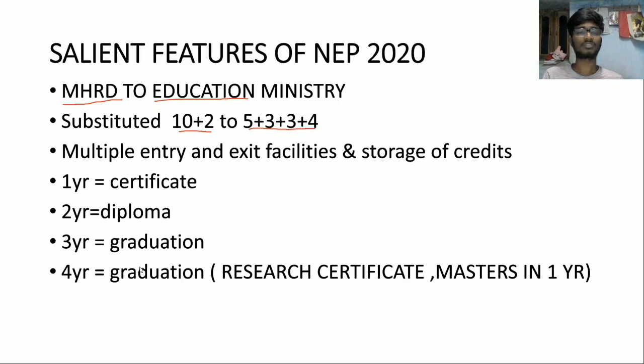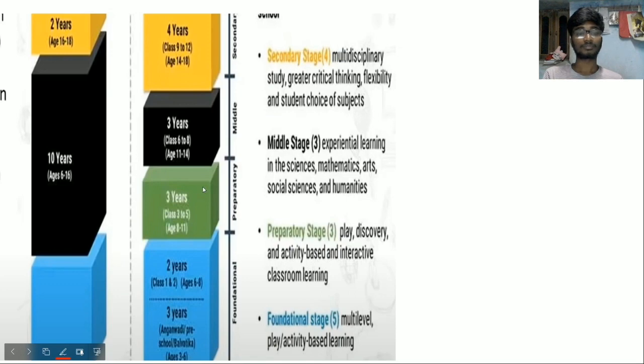So let us see what this 5+3+4 system is. I think I have it in the next slide. Okay. So the earlier system is this one, and now we got this. So here we have 4 stages. In the first stage, it is the foundation stage, with multi-level play or activity based learning.